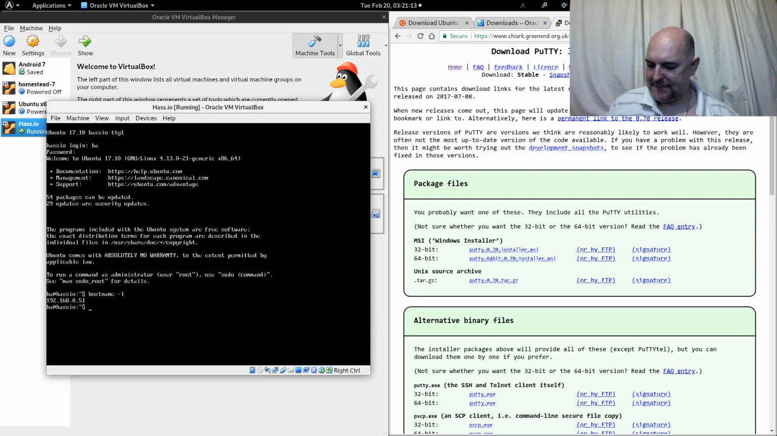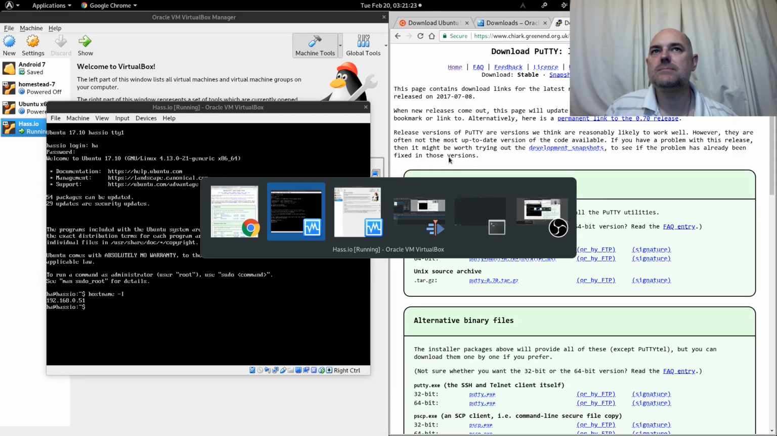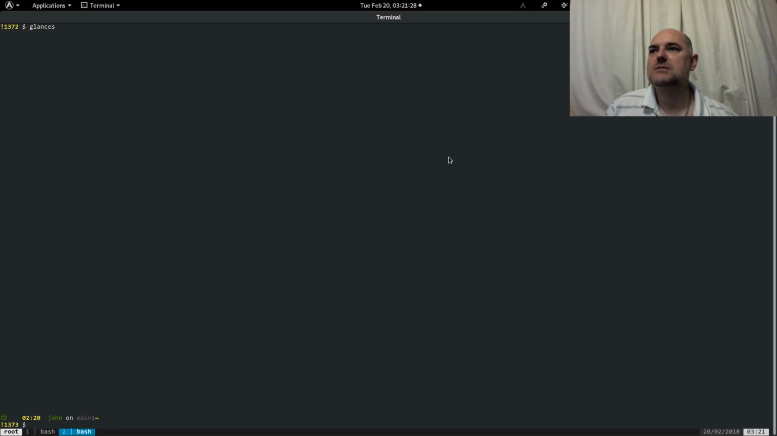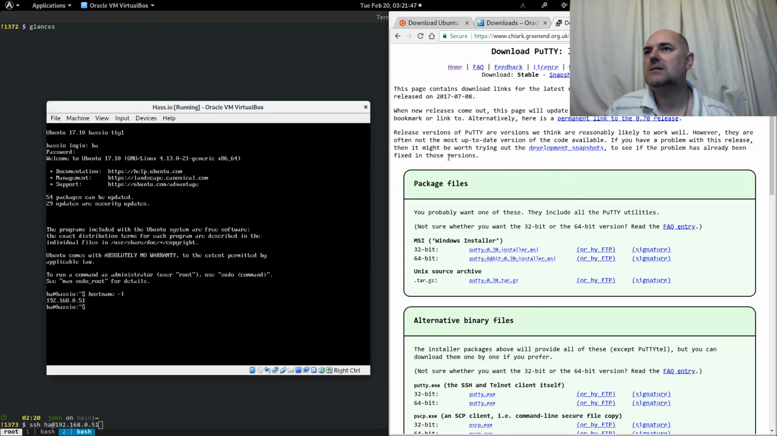As you can see, my IP address is 192.168.0.51. Right, so I can click outside, which will steal the focus away from the virtual machine, and I want to select my terminal, and I want to SSH into the username HA at 192.168.0.51. Did I say 51? I did indeed say.